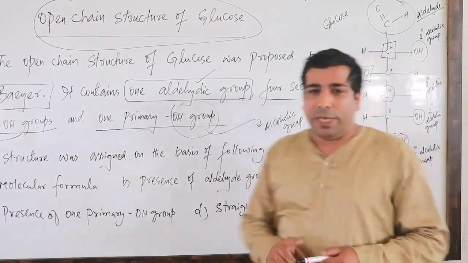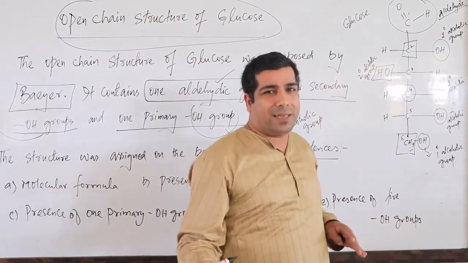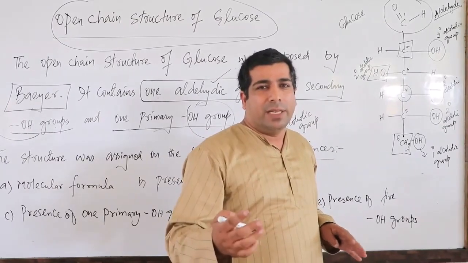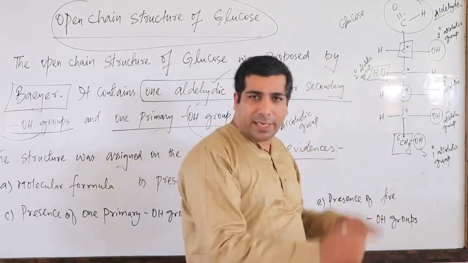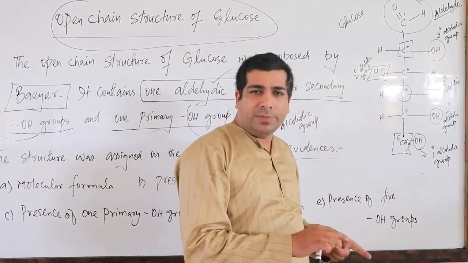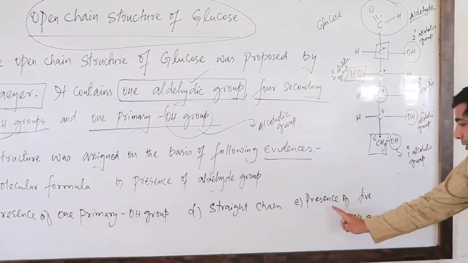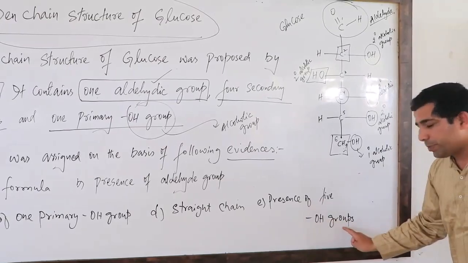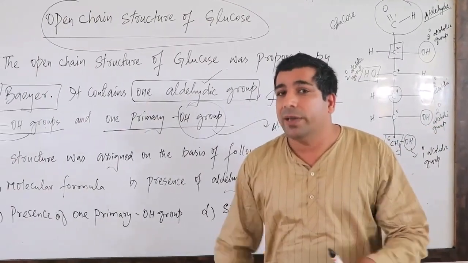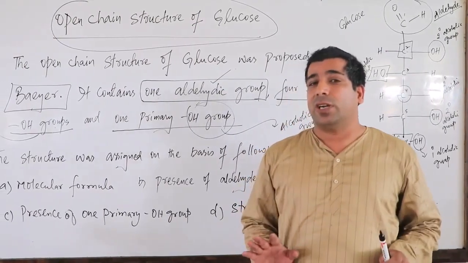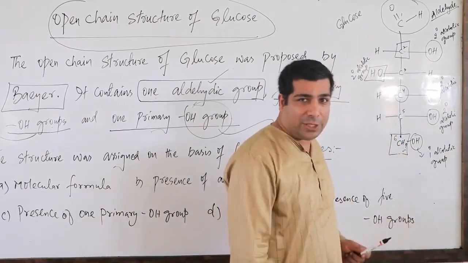And then what I have to mention is that if I want to mention OH groups all together, 4 are secondary and 1 is primary, then I will mention the presence of 4 secondary OH groups and 1 primary. But what did I mention here? Presence of 5 OH groups, which means 4 will be secondary and 1 will be a primary OH group. That means I will talk about all the OH groups, secondary and primary, in this last case. So I have made this correction.